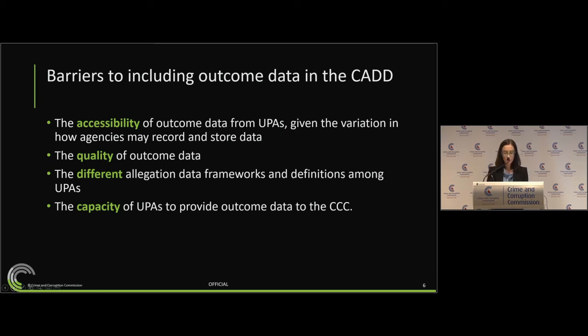In addition, the capacity of UPAs to provide outcome data to the CCC may be limited. Several UPAs who were consulted noted that they were already expending a significant period of time and human resources in terms of maintaining records with their own systems and collating data at the request of oversight agencies. And furthermore, they stated that they often saw little or no value added or returned to the UPA as a result of these data transfers. This may reduce units of public administration's appetite for information sharing and influences their perception of oversight agencies such as the CCC.